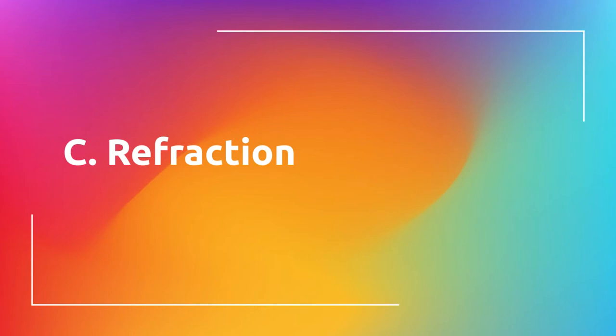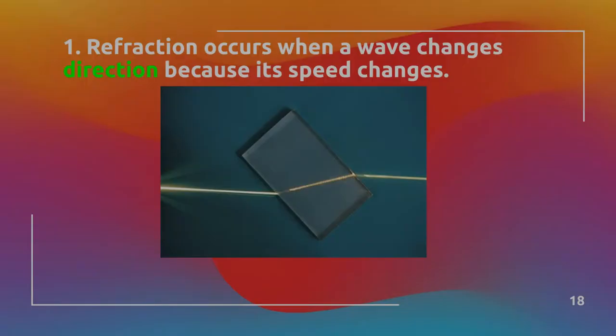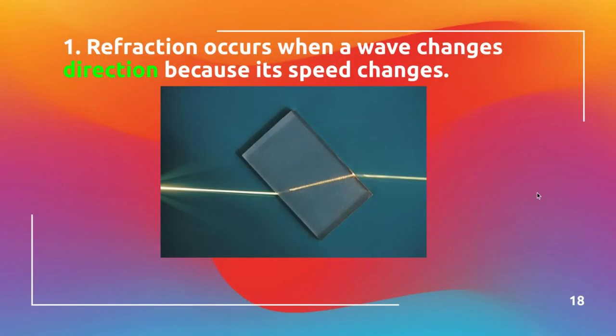Okay, so they can be absorbed, they can be reflected, they can also be refracted. Absorbed was transferred energy into, reflected was bouncing off of, refracted is going to be bending through. Refraction occurs when a wave changes direction because its speed changes. We talked about briefly that waves change speed through different materials.